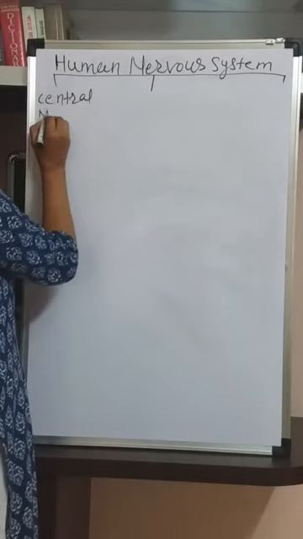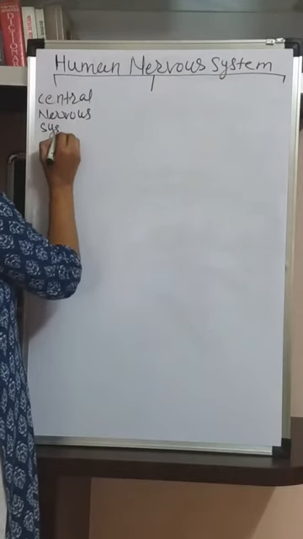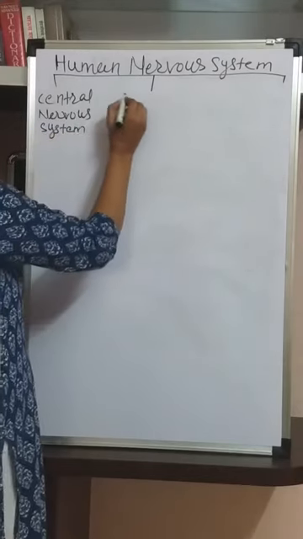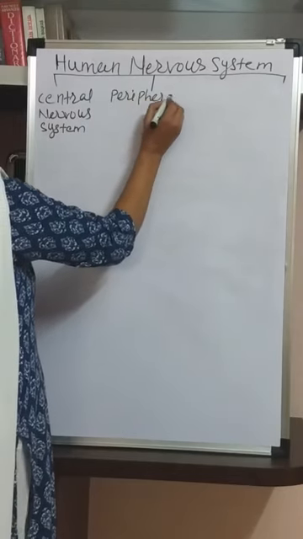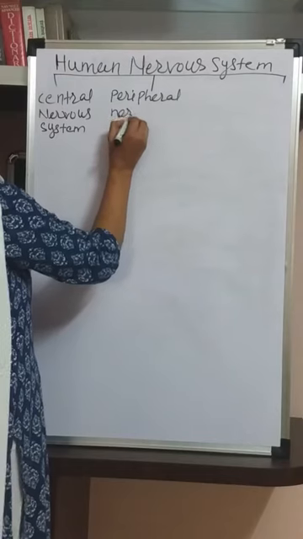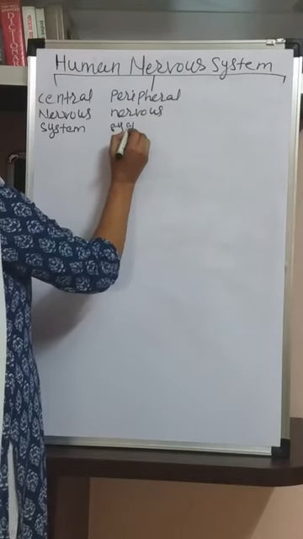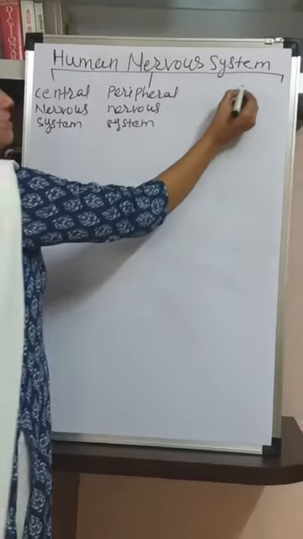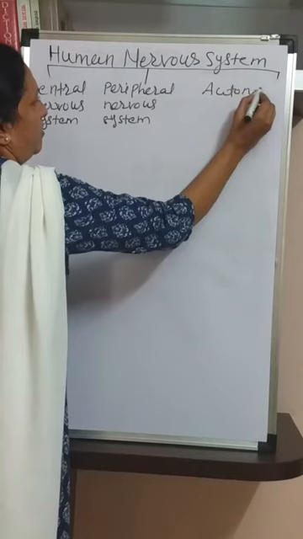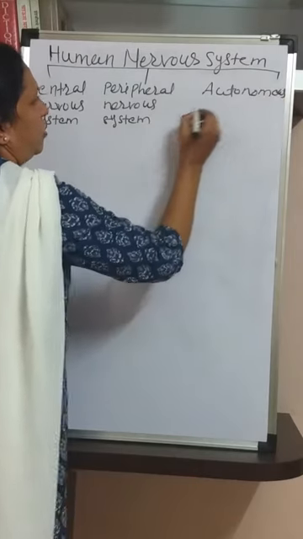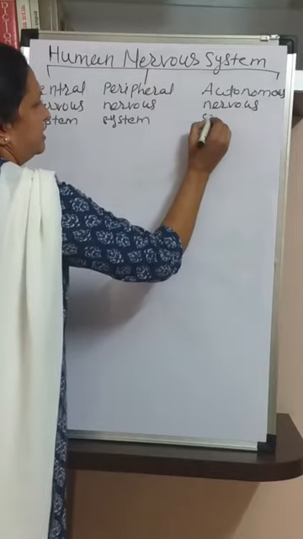Central nervous system. Second part is peripheral nervous system, and the third part is autonomous nervous system.